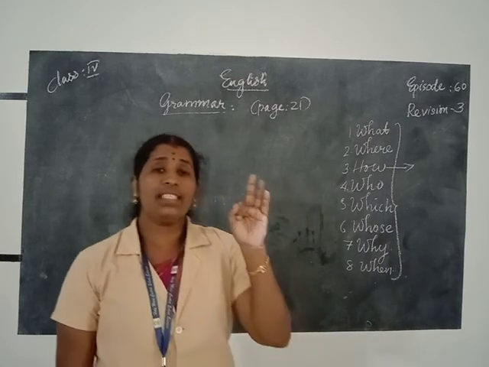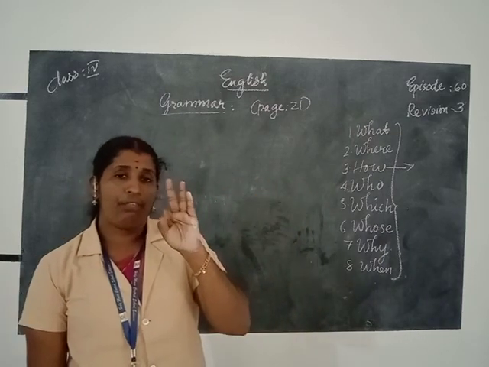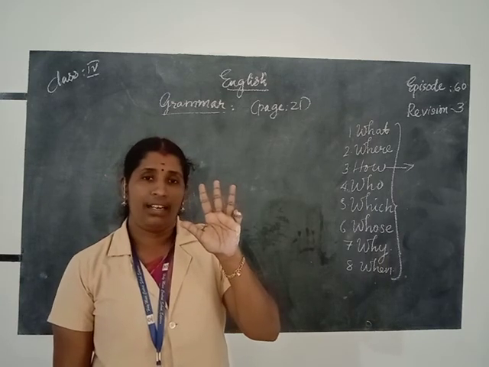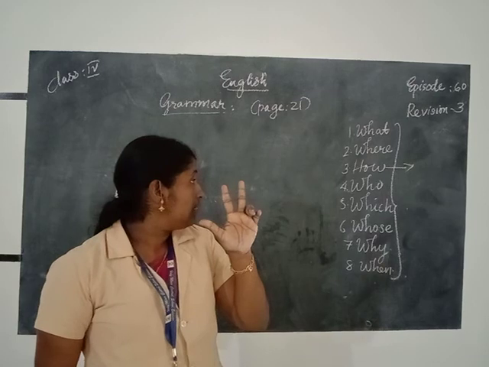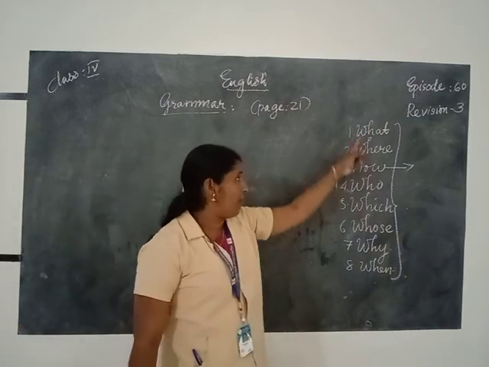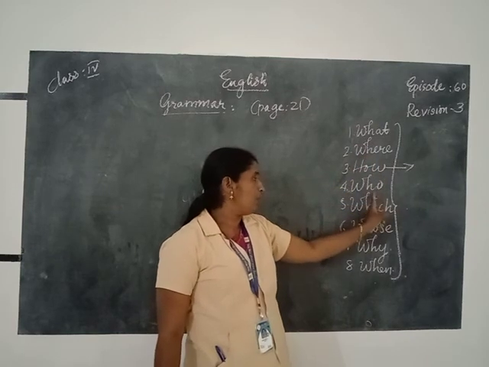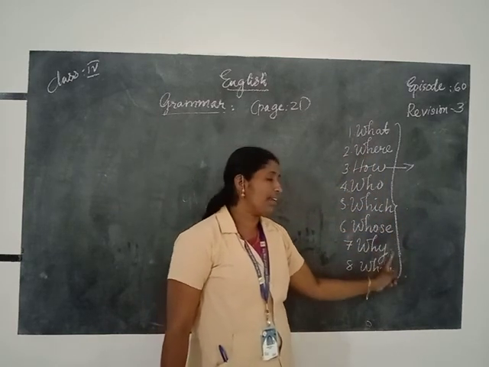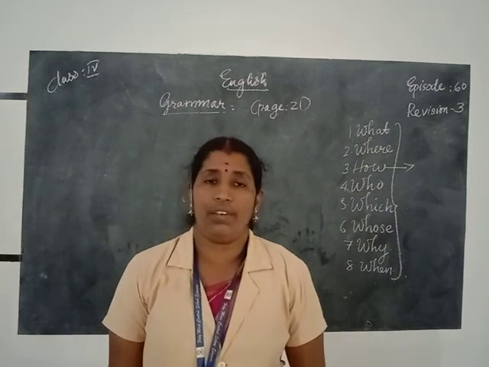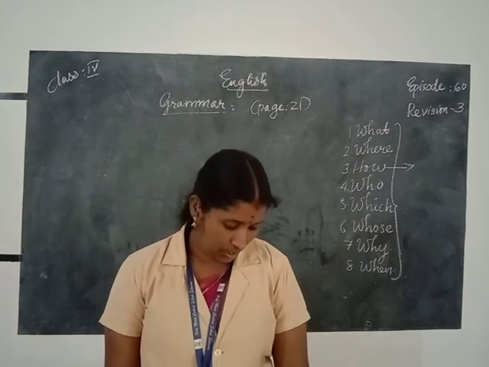Listen once again: what, where, how, who, which, whose, why, when. These are the WH family of question words.